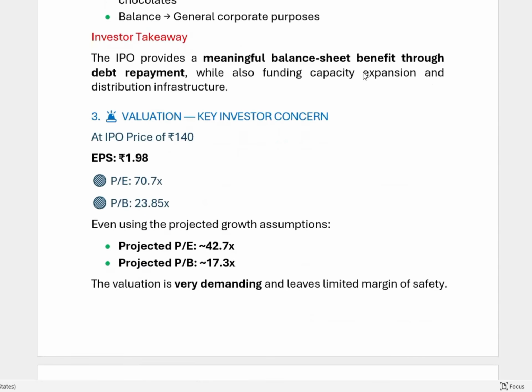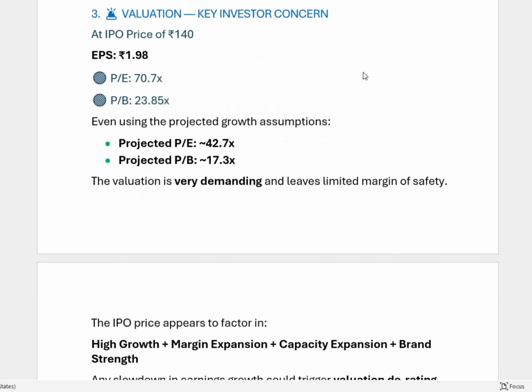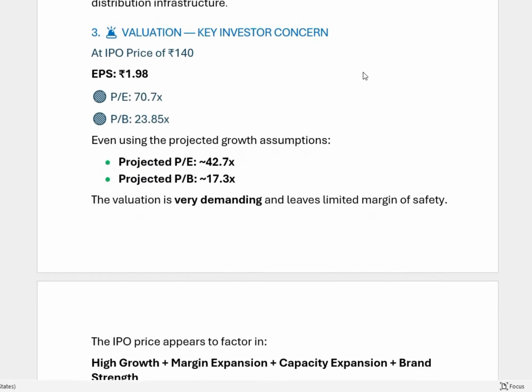The IPO provides a meaningful balance sheet benefit through debt repayment while also funding capacity expansion and distribution infrastructure. Right. Valuation. Key investor concern.